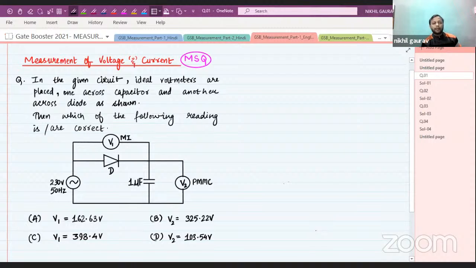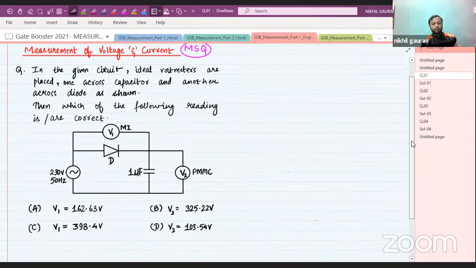In the given circuit, ideal voltmeters are placed, one across the capacitor and another across the diode, as shown. Which of the following readings is/are correct?